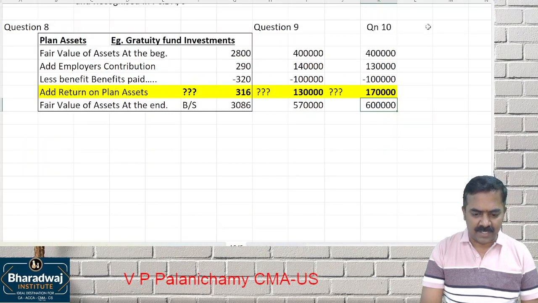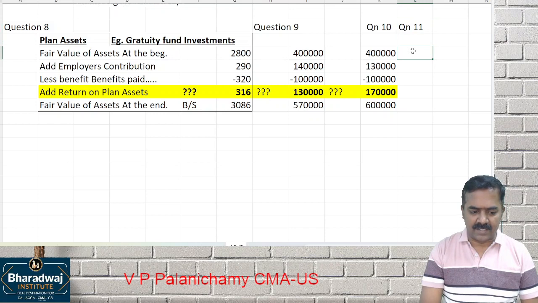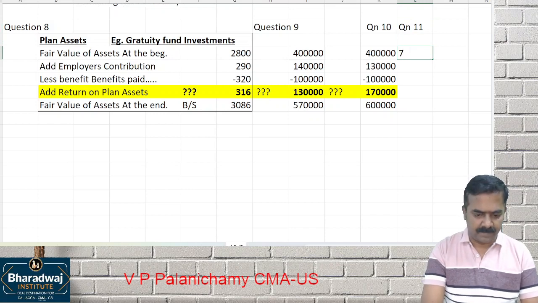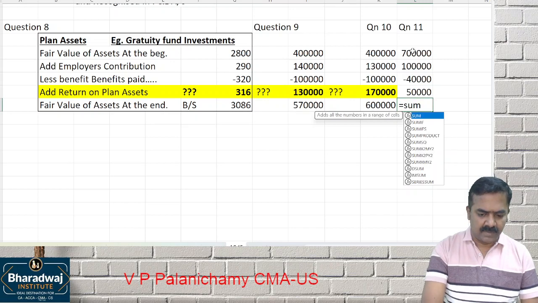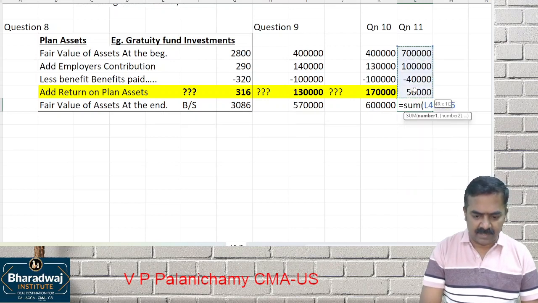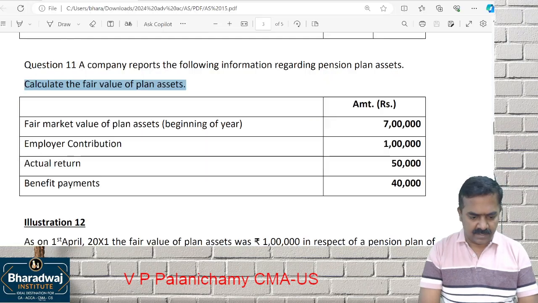Okay. Question number 11. What is the fair value of plan assets at the beginning of the year? What is the employer contribution? 1 lakh. What is the benefits paid? What is the return on plan assets? Reporting now, you will get which one? Fair value of plan assets at the end of the year. All these are past asked questions. Next.